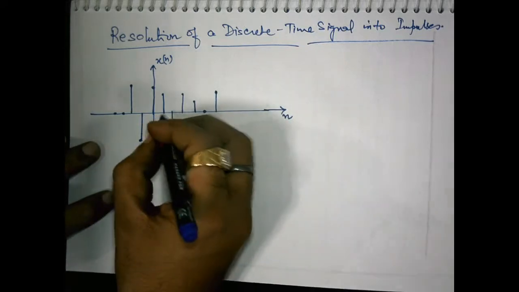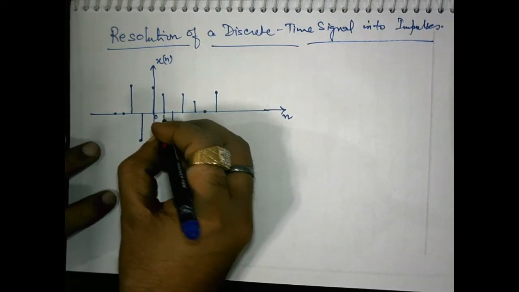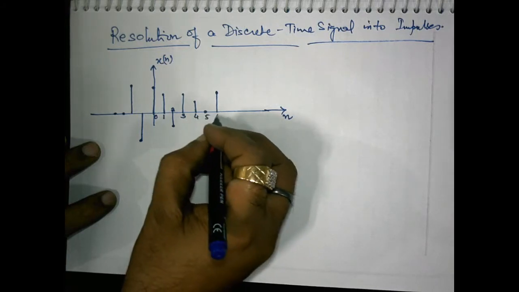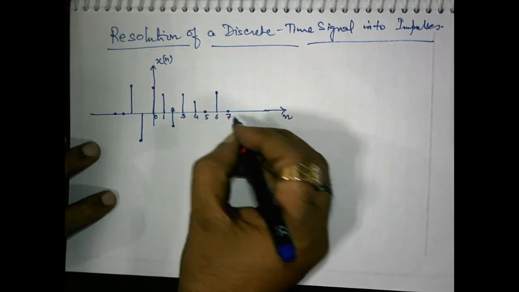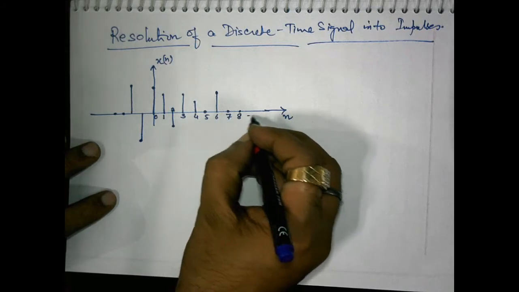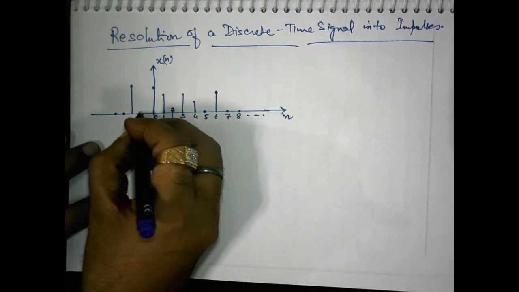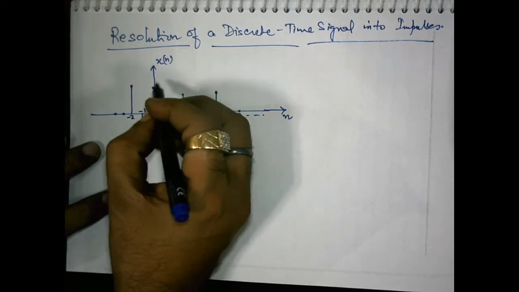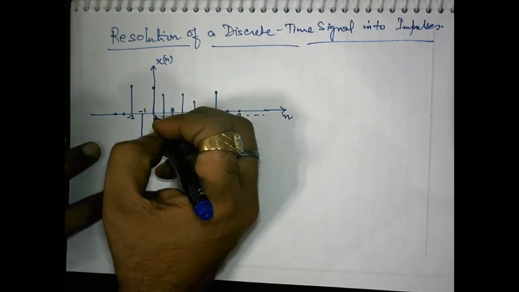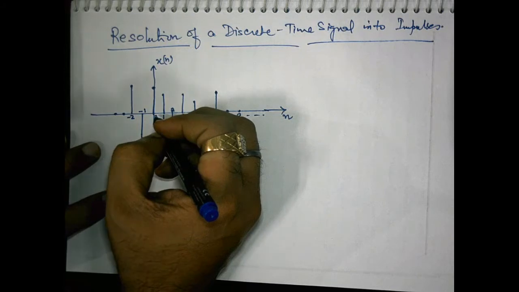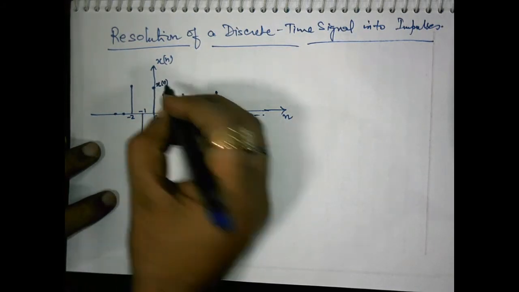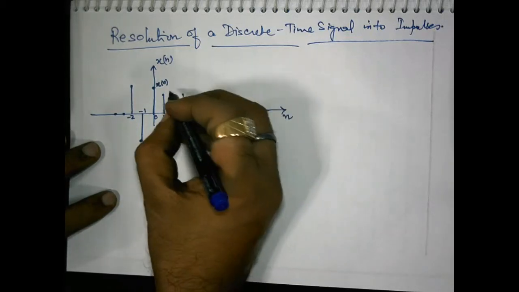So these are the time indices 0, 1, 2, 3, 4, 5, 6, 7, 8 and so on, and this is -1, -2 and so on. These are the values at that particular time index, means this value may be called the value at n equal to 0, means x(0).